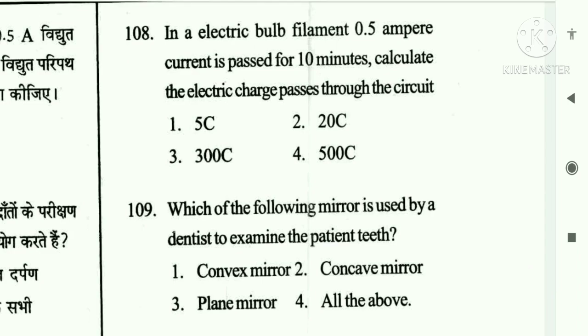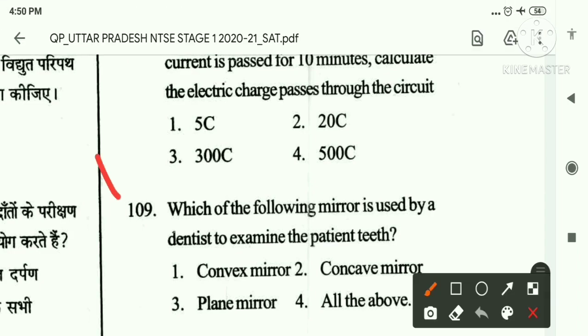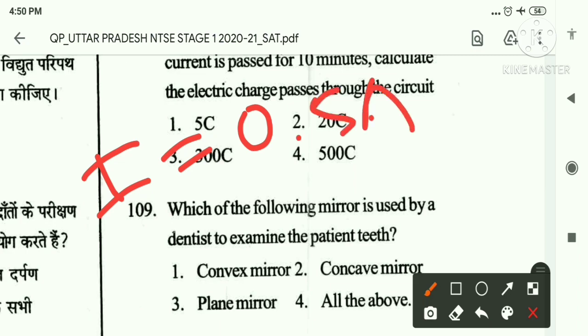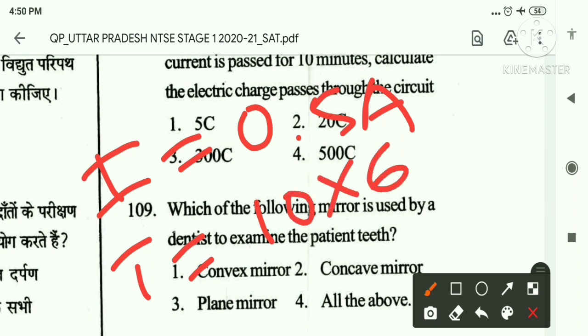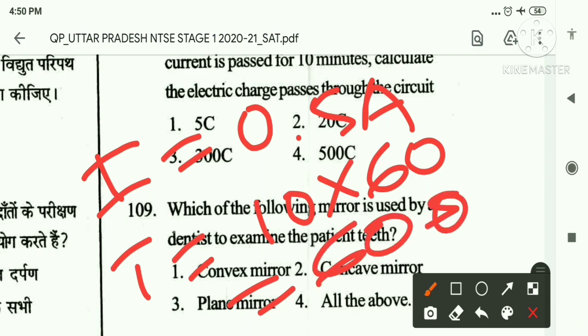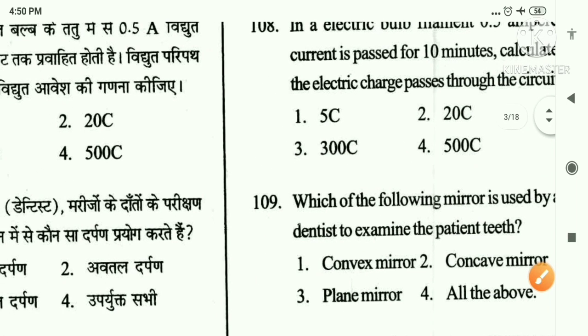Here given current I is equal to 0.5 ampere. Now time t is equal to 10 minutes. We have to convert it into seconds. So 60 seconds in 1 minute, so here I am writing 60. So 10 60s are 600 seconds.